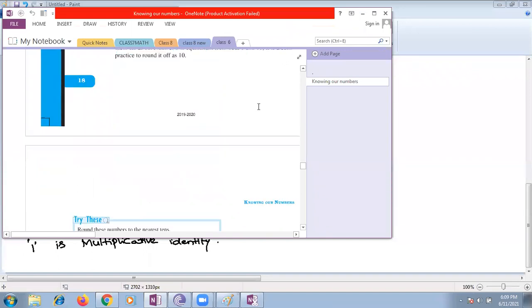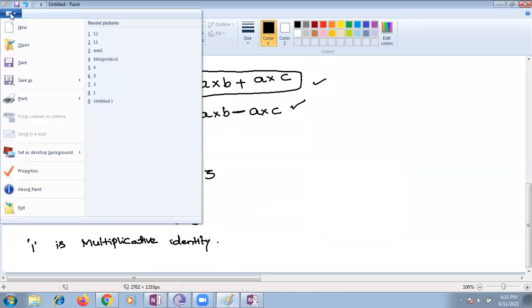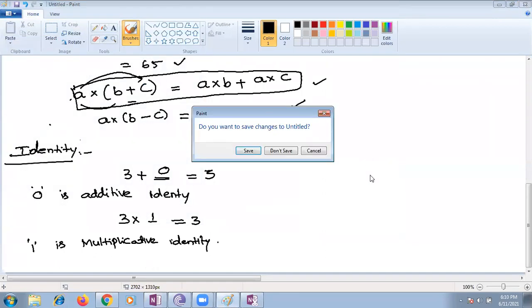Ma'am, this is moving on numbers. Yes, first chapter. I didn't add the second chapter. I should add it so that we can do it here in one note easily, children. Okay, then we'll go directly with our exercise sums. Just a minute, I'll clear my screen so that we can start our sum.